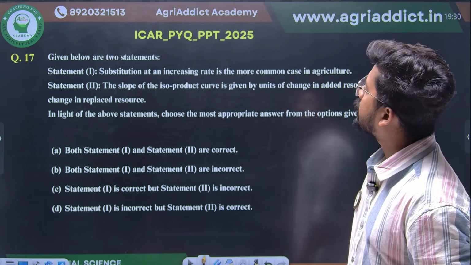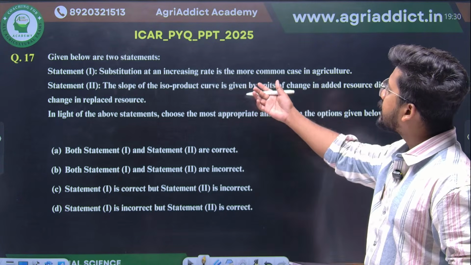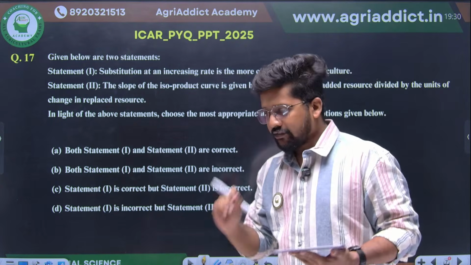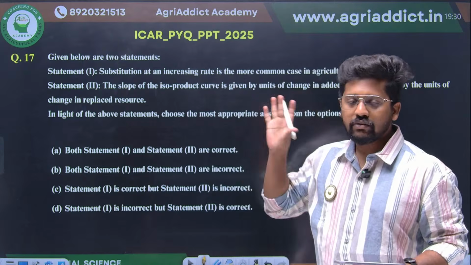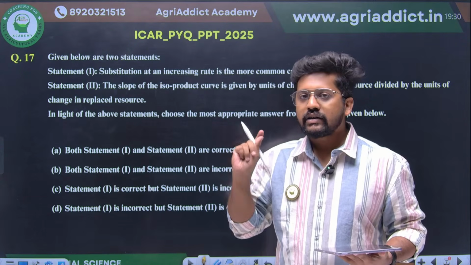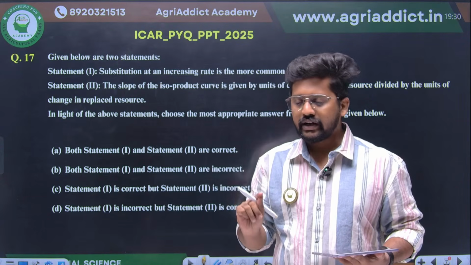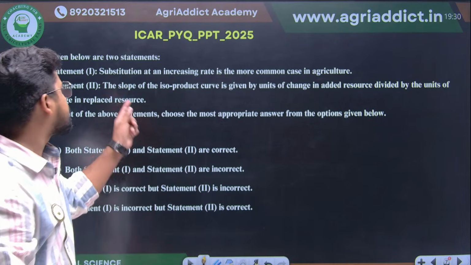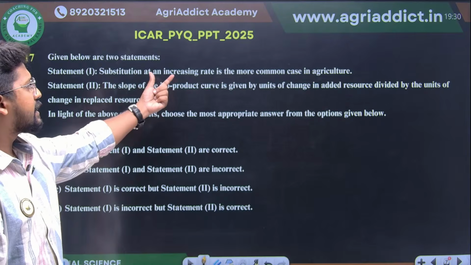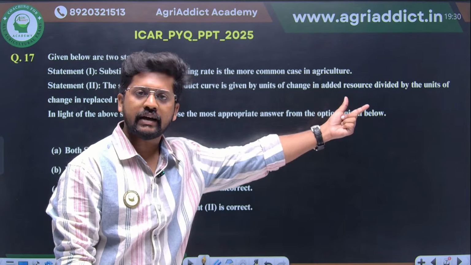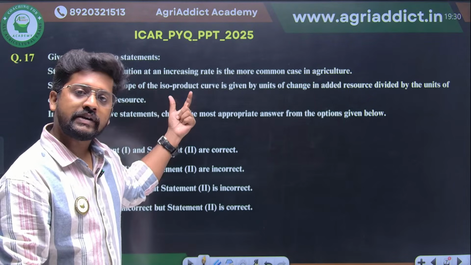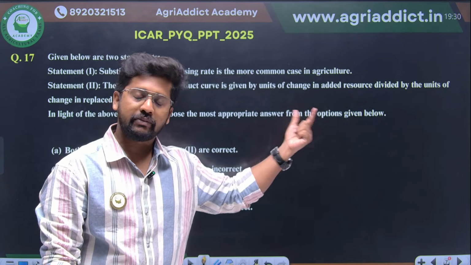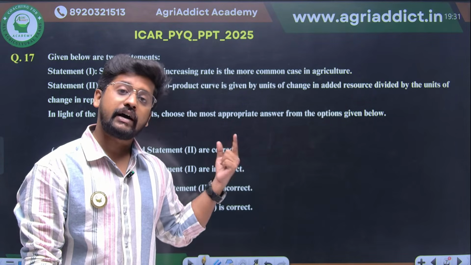Then given below are two statements. Substitution at an increasing rate is the more common case in agriculture. So here, I don't know who set this question, but it should have been a little more specific, right? Obviously people who have studied a little better will be confused in the first statement. Substitution at an increasing rate is more common case in agriculture. He has not specified whether it is resources or product substitution, because we have studied that in the factor relationship.